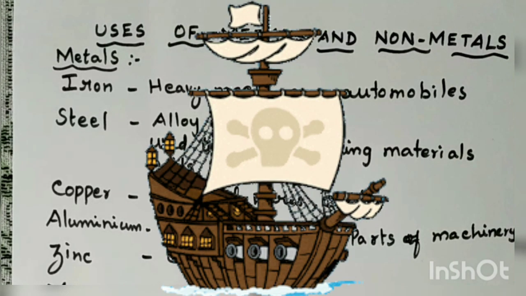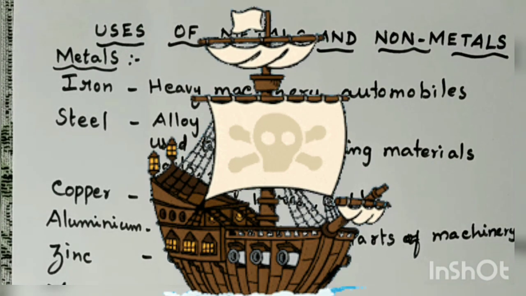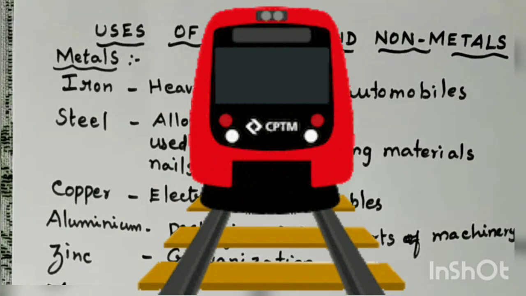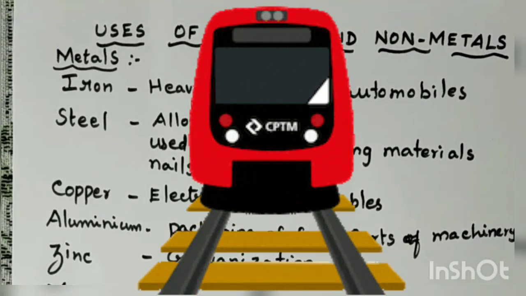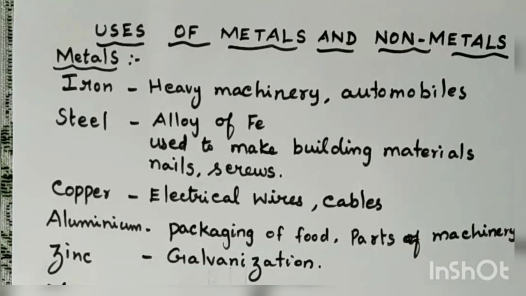Even in shipping, containers are also made up of iron. Then iron is also used for making railway tracks. Then nuts, bolts, then nails, pipes and tools. So these are the main uses of iron. So iron is the most commonly used metal.